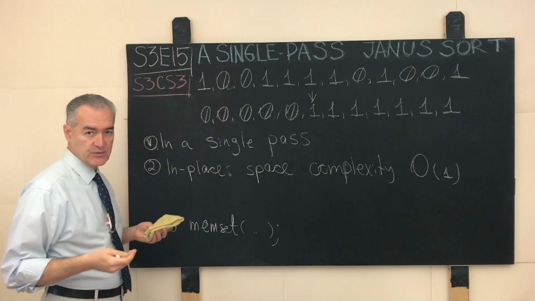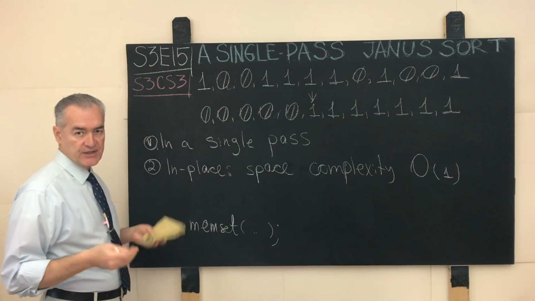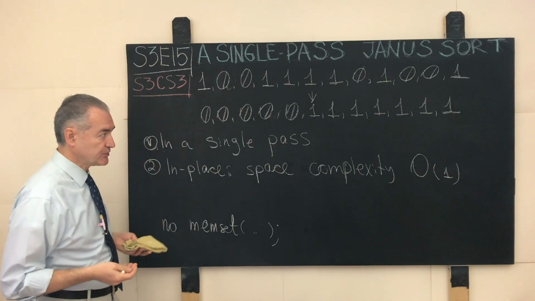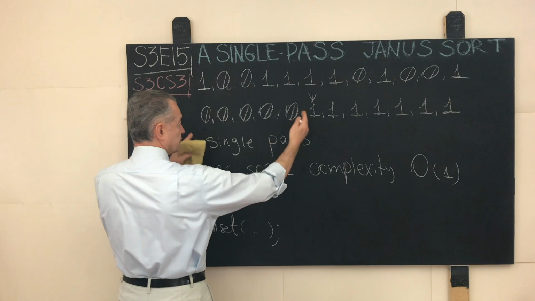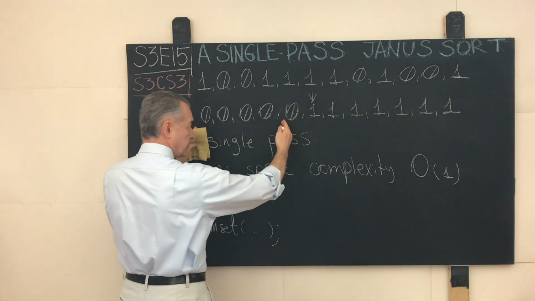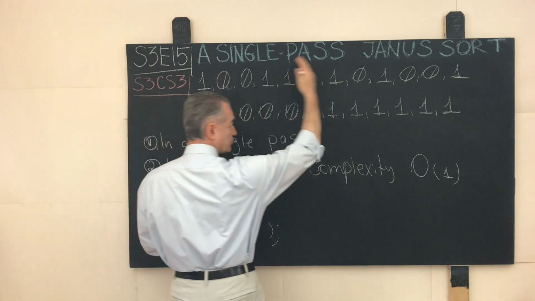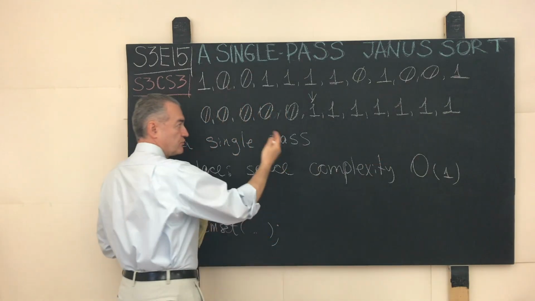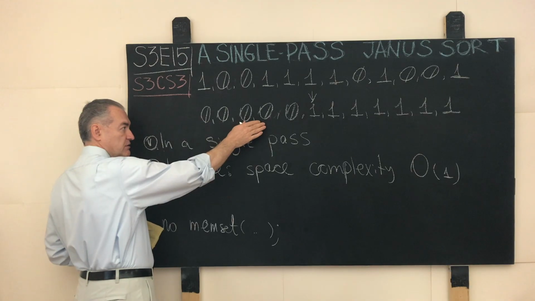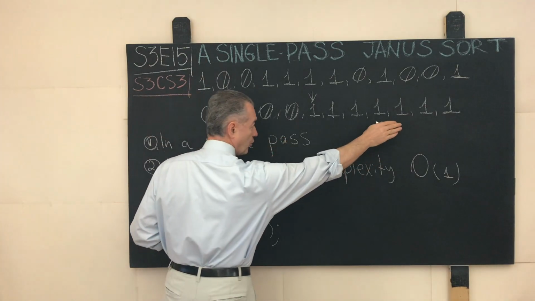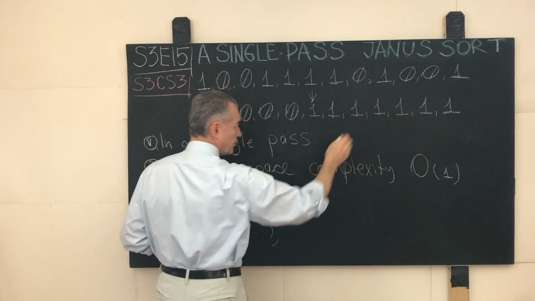But again, this is an arbitrary requirement. You can exercise a different choice. For example, you can pile up all the ones on the left of the array, and conversely all the zeros on the right of the array. For demonstration purposes, we will put zeros on the left and all the ones on the right.